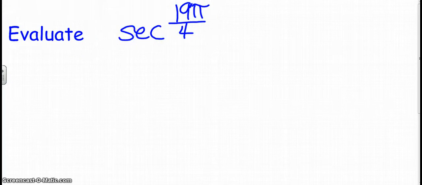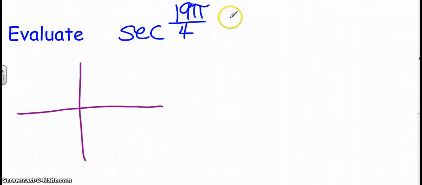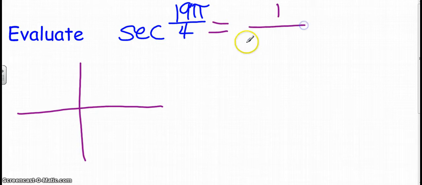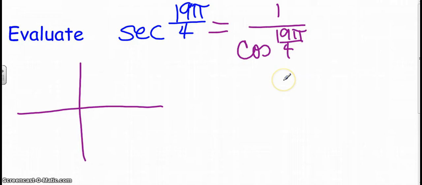So I'll try this again. Oh, also you want to remember, the reciprocal of secant is cosine. So the secant of 19 pi over 4 is exactly the same thing as 1 over the cosine of 19 pi over 4. And I'm actually going to be looking at the cosine of 19 pi over 4 and then looking for the reciprocal, because that'll make this such an easier problem.